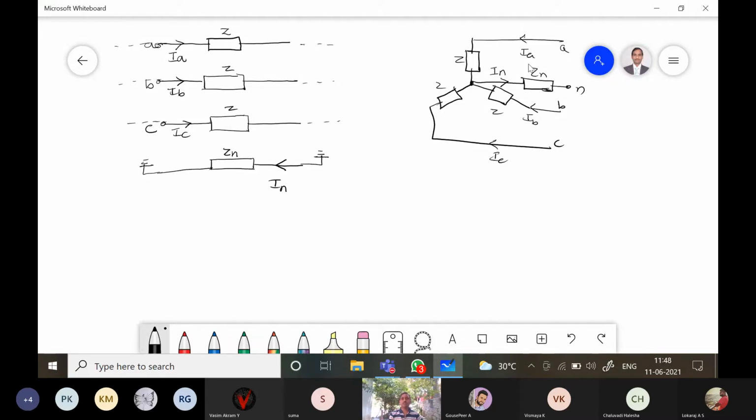It is the summation of the currents of A, B, and C. So IN is equal to IA plus IB plus IC. So this is figure 2B.